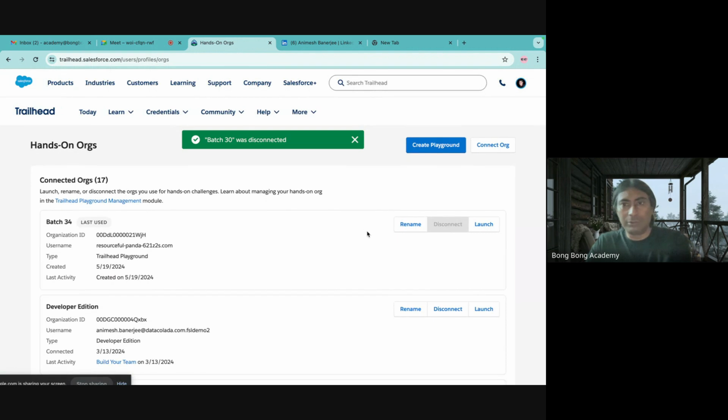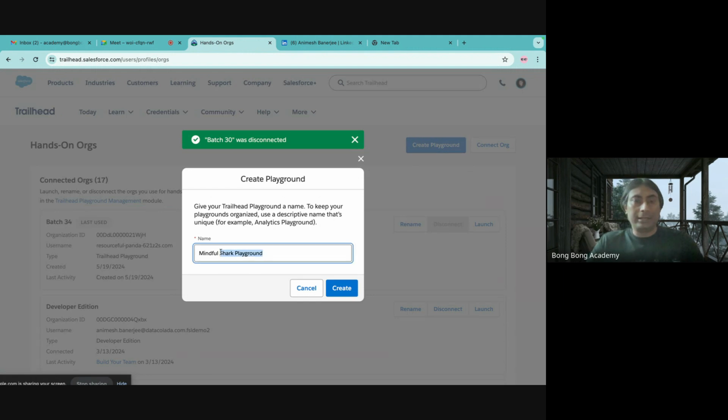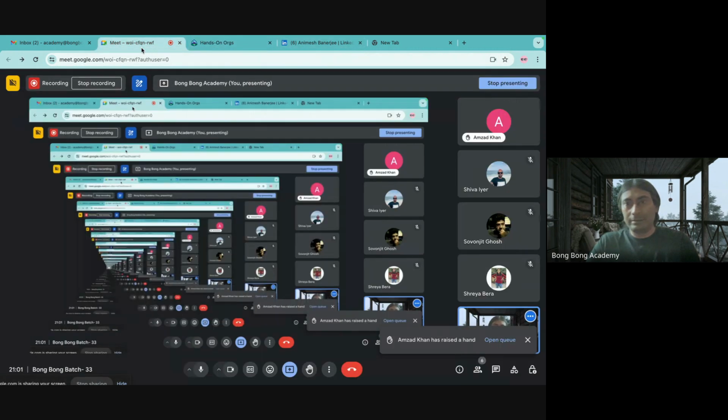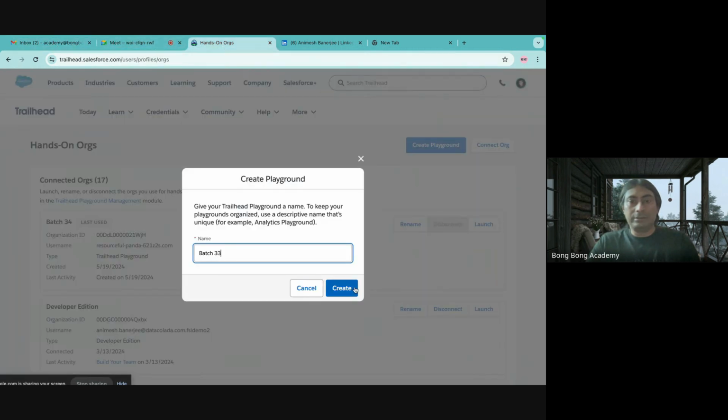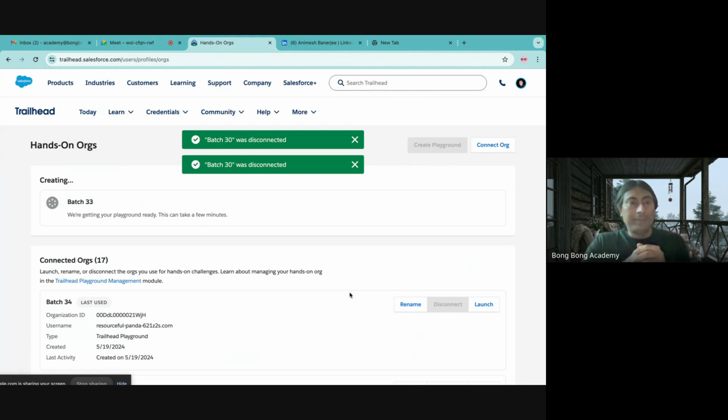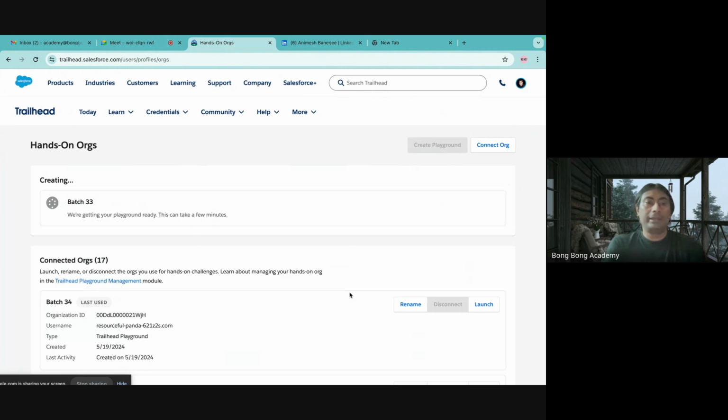and we will see how it works. I am seeing a create playground button now. So if I click that, and this is batch 33, I guess, right? Yes, that's 33. So I will create a playground with batch 33. The same thing you can do for yourself. You can create a playground with your name. This is a free Salesforce org for you to practice.